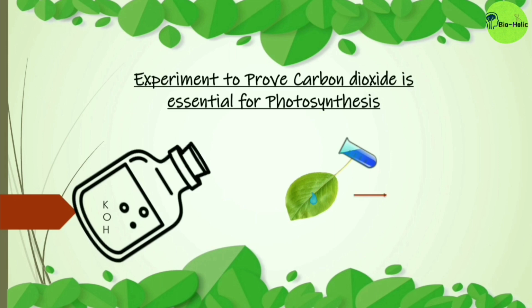Let's see what happens. You will see that the portion which was outside of the bottle becomes blackish or bluish due to reaction with iodine, but the portion which was inside the bottle, there is no change. As in presence of KOH, there is no carbon dioxide, so photosynthesis cannot take place. But in the outer part which was out of the glass bottle, carbon dioxide from the environment participated in the photosynthesis process. The starch or glucose is formed, which is reacting with the iodine and changing the color. So this experiment proves that carbon dioxide is essential for the photosynthesis process.